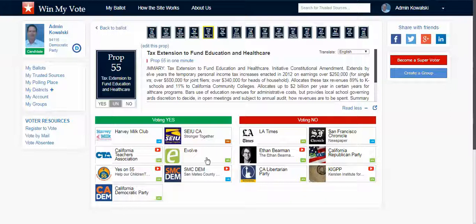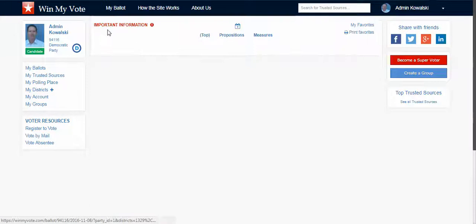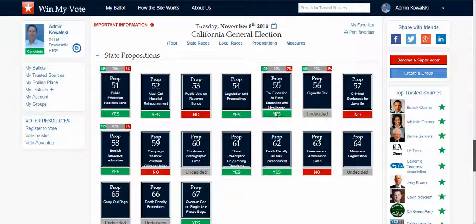Yeah, and then let's say I say, okay, you know what, these guys have convinced me. I follow the California Teachers Association closely. I have friends, family, whatever it may be. So I'm going to vote yes on that. Now when I go back to my ballot, you can see here that it's nice and prominent that it's yes. Again, so if I'm accessing it on my cell phone or tablet.